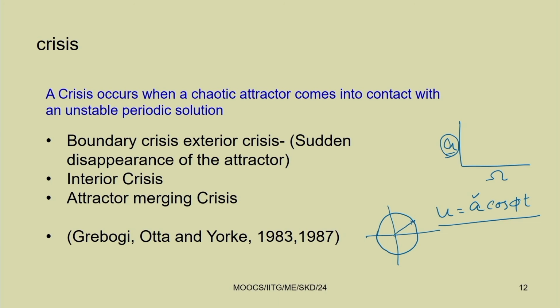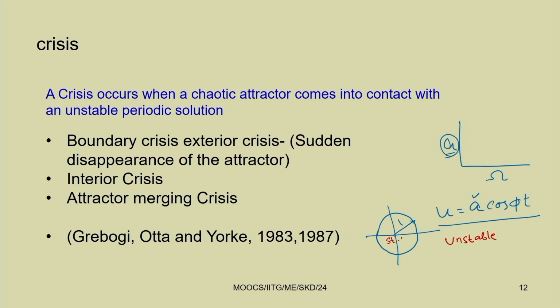So, it must be within the unit circle. The eigenvalue of the monodromy matrix must be within this unit circle to have a stable solution. So, if you want to have a stable solution, it must be inside; if it is outside this, then it is unstable. So, here it is stable.